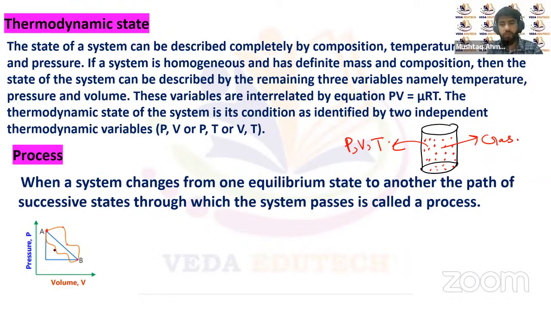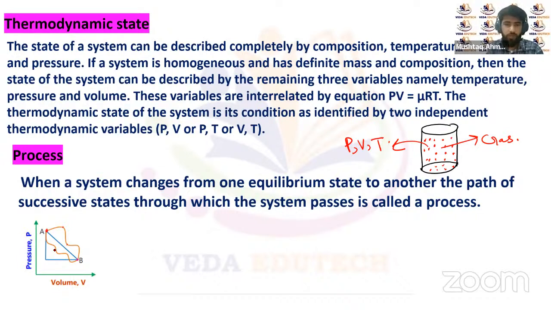So that's what we call a thermodynamic process, right? You can see here that we can go through different paths from one state to another state. It means that to achieve the same final thermodynamic state, we can follow different successive states, or we can say we can follow different thermodynamic processes to achieve this final thermodynamic state. So that's how we understand the thermodynamic process.